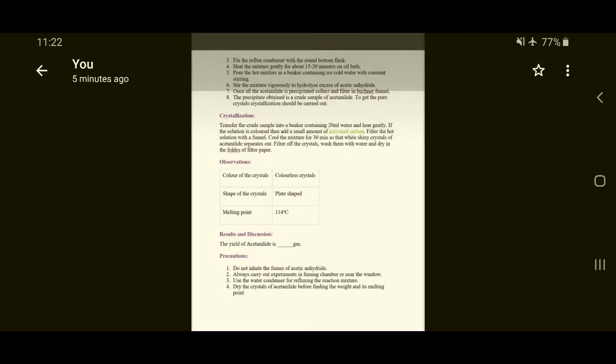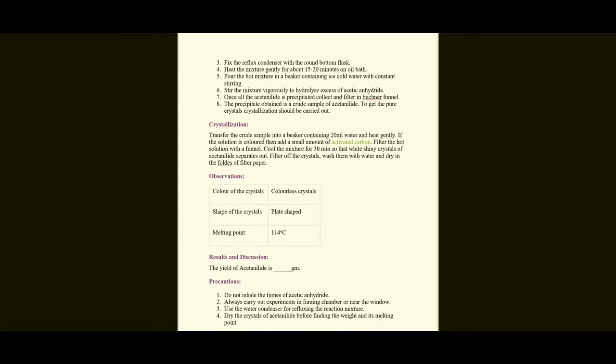Fix the reflux condenser to the round bottom flask and heat the mixture for about 15 to 20 minutes on an oil bath. Pour the hot mixture into a beaker containing ice cold water with constant stirring. This is basically to hydrolyze the excess acetic anhydride.